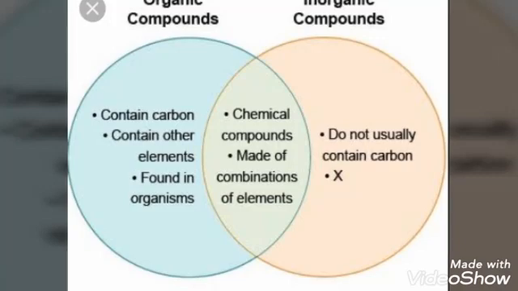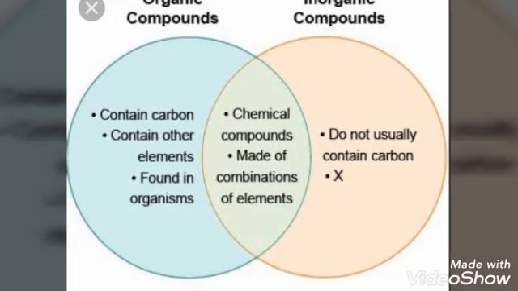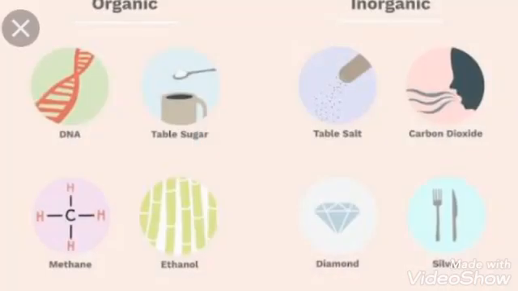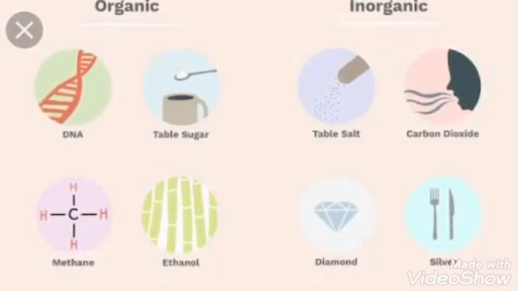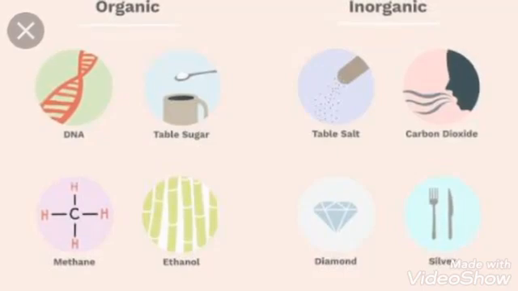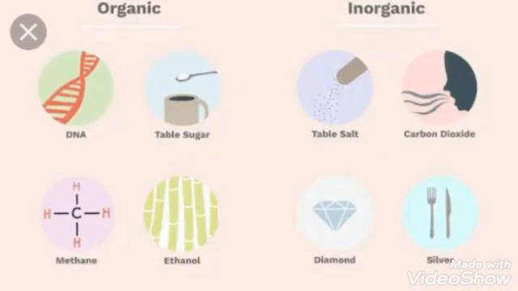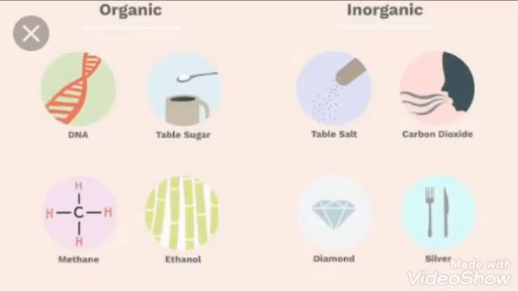For organic, an example is sugar, and for inorganic compound, an example is salt. Other than sugar and salt, we do have many examples for organic and inorganic compounds, like for organic, DNA, methane, and inorganic compounds, carbon dioxide, diamond, silver, and so on.